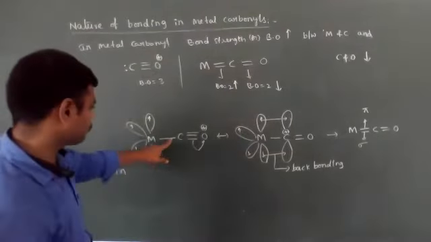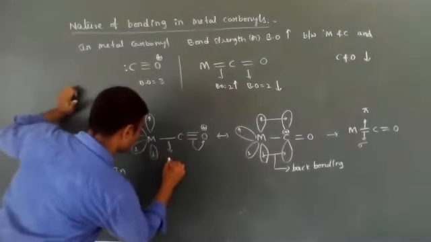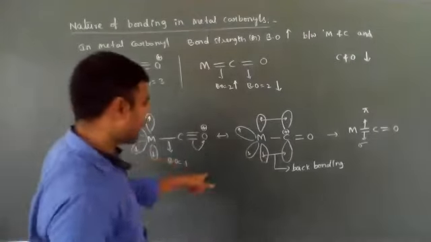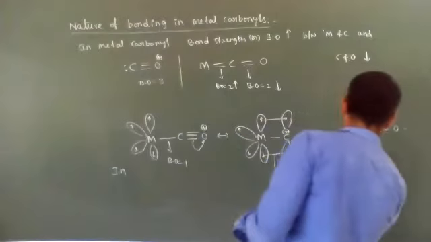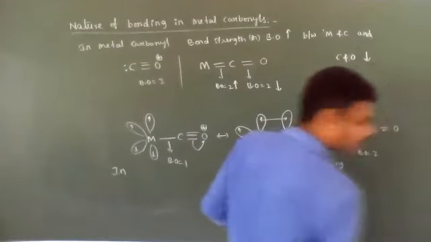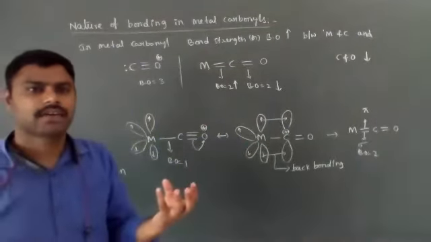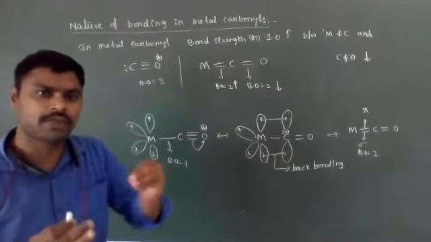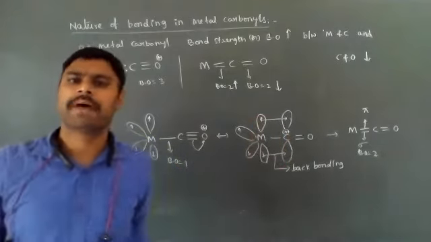Actually, normally there is one bond with bond order equal to 1, but due to the back bonding effect the bond order becomes 2. So between the metal and carbon, they form a sigma bond as well as a pi bond.